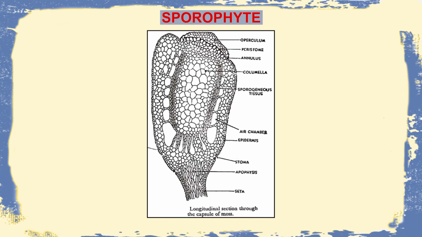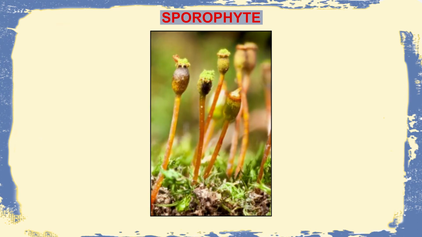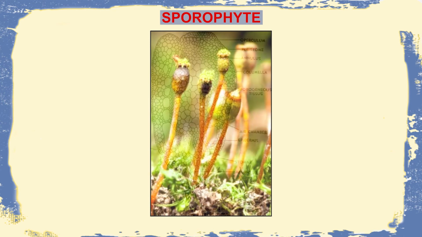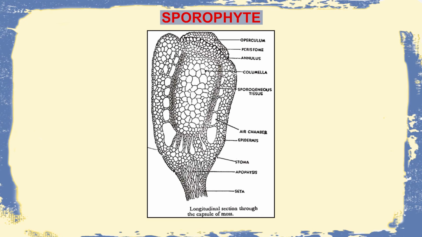Upon getting suitable environmental conditions and upon the maturation of the sporophyte, the operculum comes off, the peristome teeth rotate, followed by the rotation of the annulus, causing all the spores present beneath to come out. Here in this diagram we can also see that upon the dehiscence of the sporophyte, these spores come out, and on reaching a suitable substratum they again germinate into a new plant.